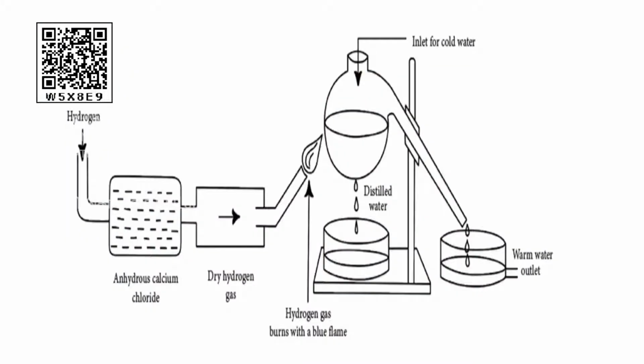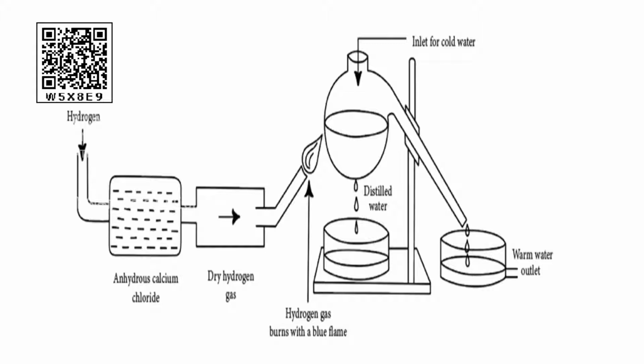Next is the laboratory preparation of water. Children, water can also be prepared in the laboratory. Listen, it will be very interesting. The apparatus used for the preparation of water in the laboratories is given in the image. In this method, pure hydrogen gas is passed through anhydrous calcium chloride to absorb water vapor if present.